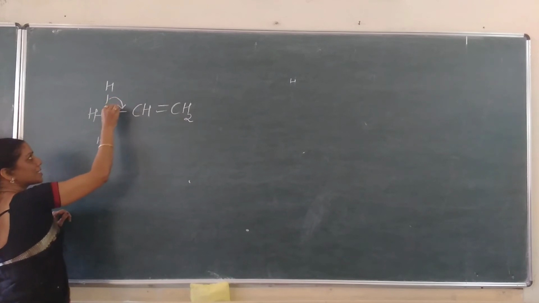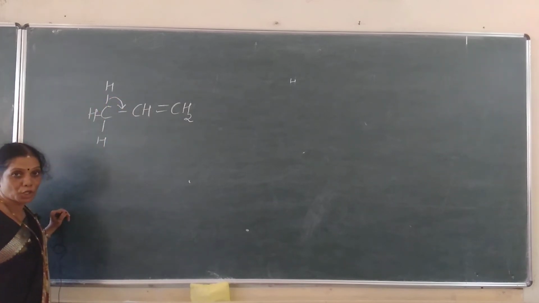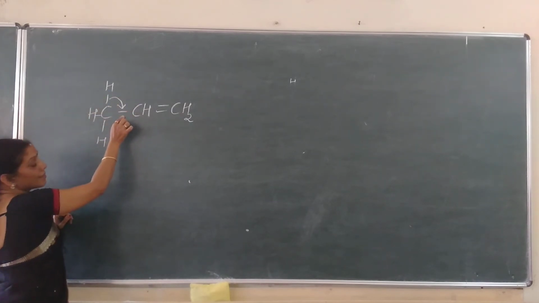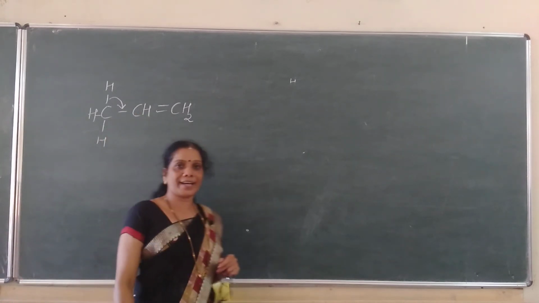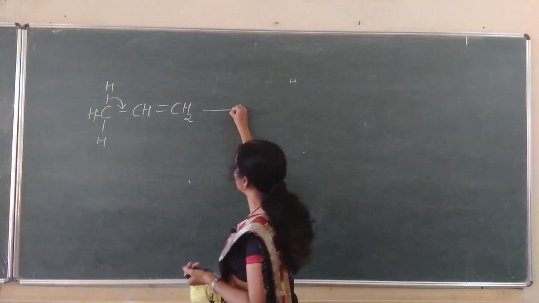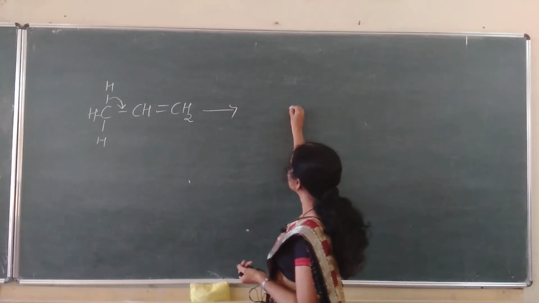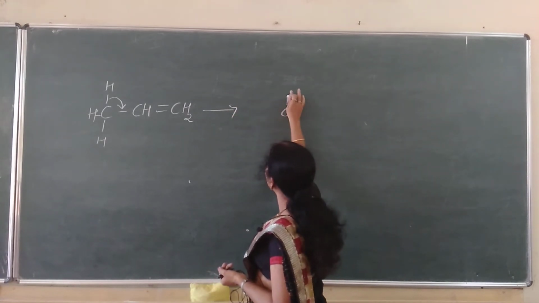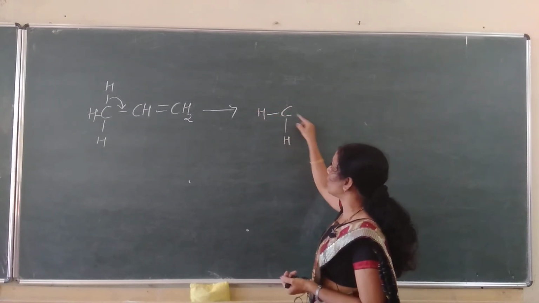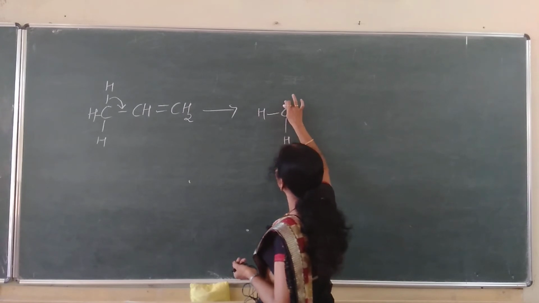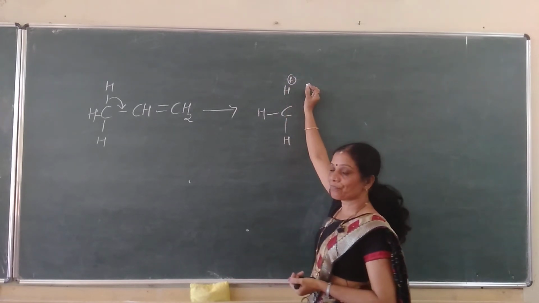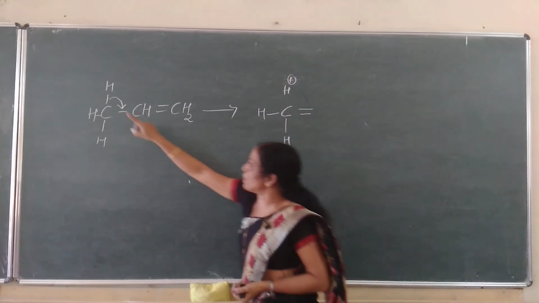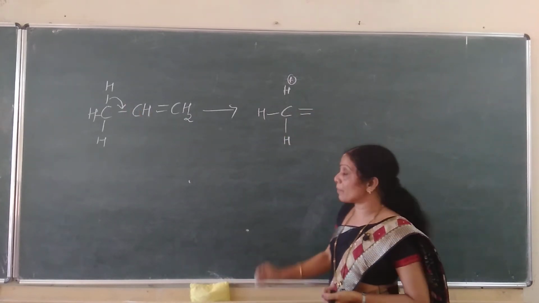See, one of the sigma electrons of this CH3 group, what happens? It gets shifted to the next position. Once the shift takes place, I write the delocalized structure, whatever we get here. See students, here in the shift we have written H and H. Anywhere you can show that shift? No bond here. H remains in the form of H plus. Clear? Once the shift takes place, single bond becomes double bond.